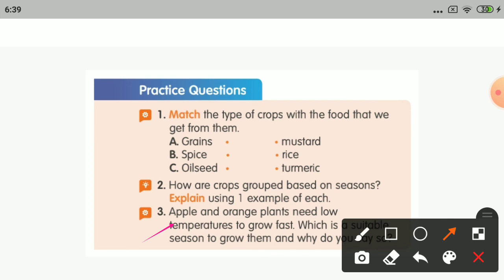So as per the statement given, they require a very low temperature for their growth. So the suitable season for their growth is your winter season, where you will notice very low temperatures, as these two are winter season crops. So these are highly grown during winter seasons like October and November.